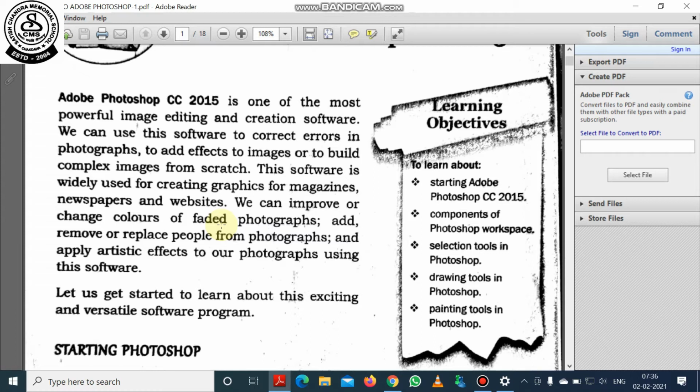Now, we need to know what kind of work we can do through Adobe Photoshop and where it is used.